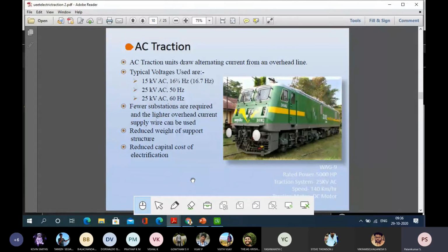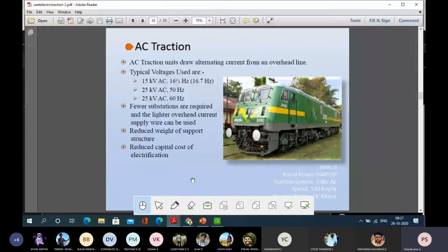That is what I told. If the voltage is increased in AC, we are capable of transmitting high voltages with less dimensional wires. Then, if the wire dimension is reduced, the supporting structure that carries the wire can also be reduced in weight, and the capital cost of electrification is reduced. There is no need of a rectifier or converter arrangement because generation is happening in AC. But when we have to supply the traction system, if we have to convert to